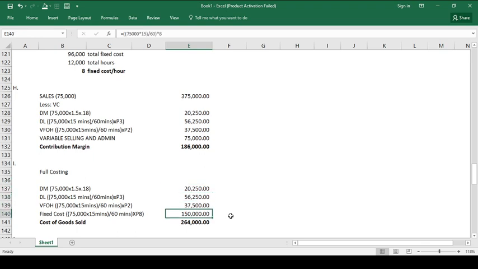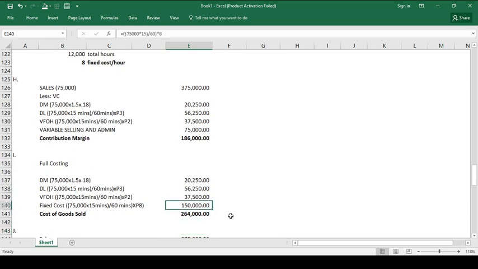So considering that there were 75,000 units produced, multiply by 15 minutes over 60 minutes to determine the hours, and then each hour requires 8 pesos per hour. So the total fixed cost related to the 75,000 units sold is 150,000.